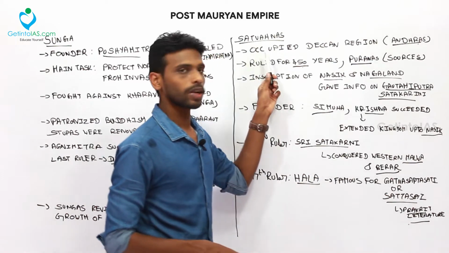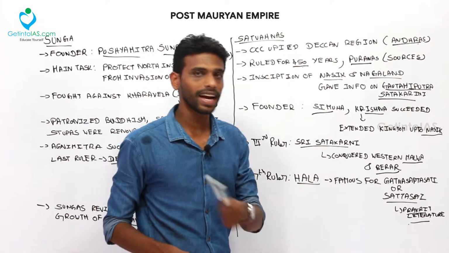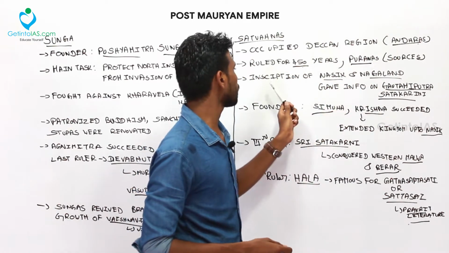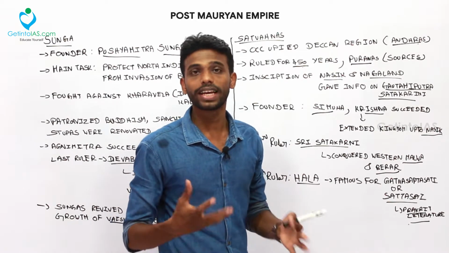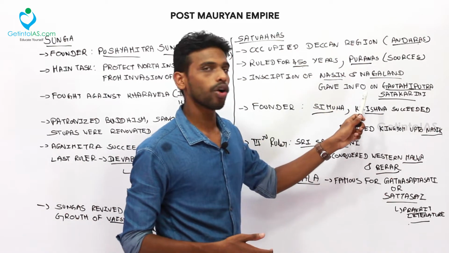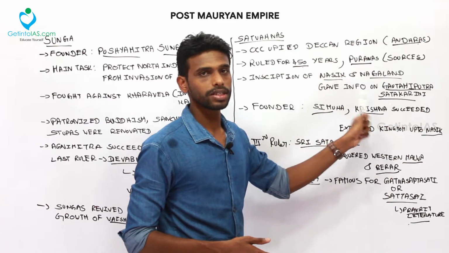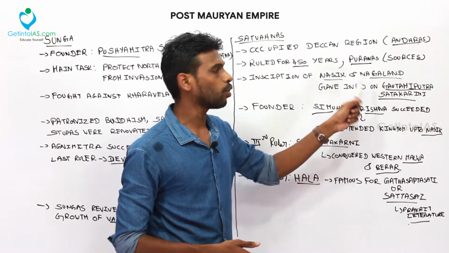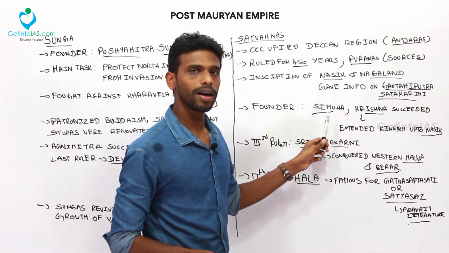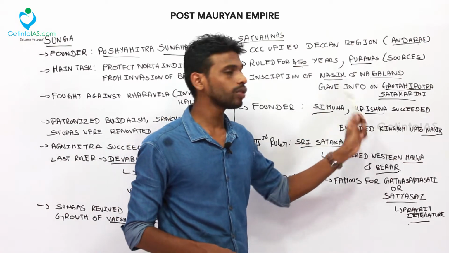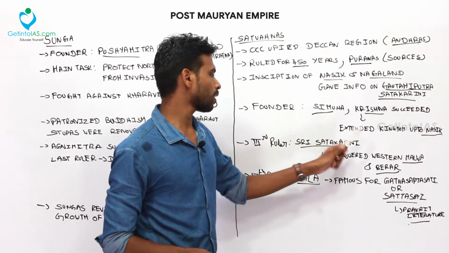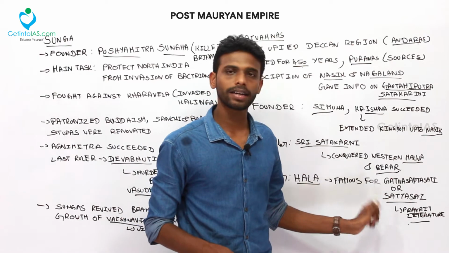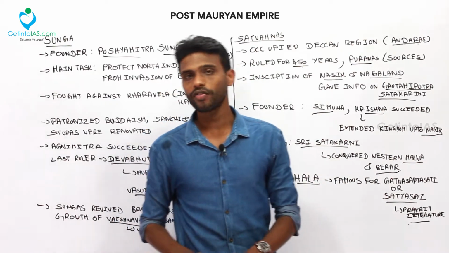Now coming to the Satavahanas. They occupied the entire Deccan region. They were also called Andhras, and they ruled for 450 years. The Puranas and some inscriptions of Nasik and Nagaland were their sources, their archaeological sources, and they gave information on Gautamiputra Satakarni, a prominent and important ruler, whom we will see after this. The founder was Simuka. Krishna succeeded him and extended the kingdom up to Nasik. The third ruler was Sri Satakarni, who conquered western Malwa and Berar. Hala was famous for Satasai, a Prakrit literature. So literature was also famous during this period.